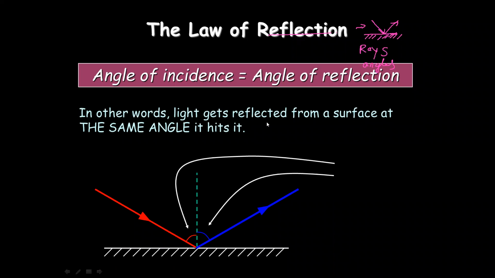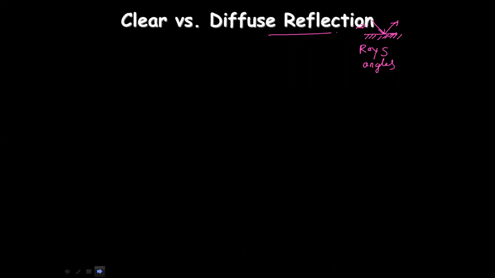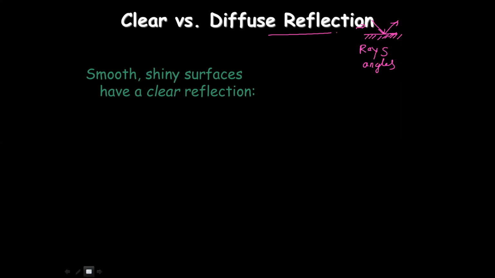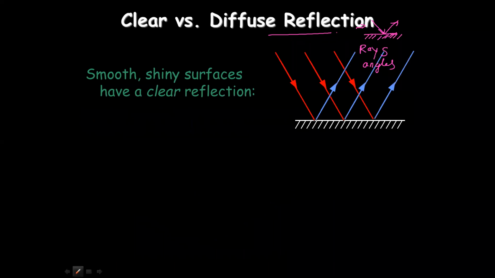In other words, the light gets reflected from the surface at the same angle at which it hit. Suppose it hits at an angle of 30 degrees, it will be reflected back also at 30 degrees only. Now coming to reflection, there are two types of reflection you're going to observe usually in all objects.